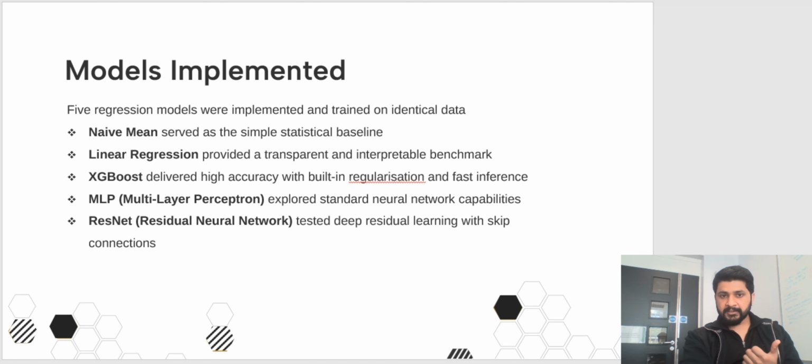Then we have gradient boosting. This is a powerful tree-based model that builds multiple decision trees and combines them for very high accuracy. Then we have an MLP. This is a standard neural network that learns complex patterns using multiple layers. Then we have residual networks. This is a deeper neural network that uses skip connections to improve learning and stability. Now I'm going to move to the development explanation.